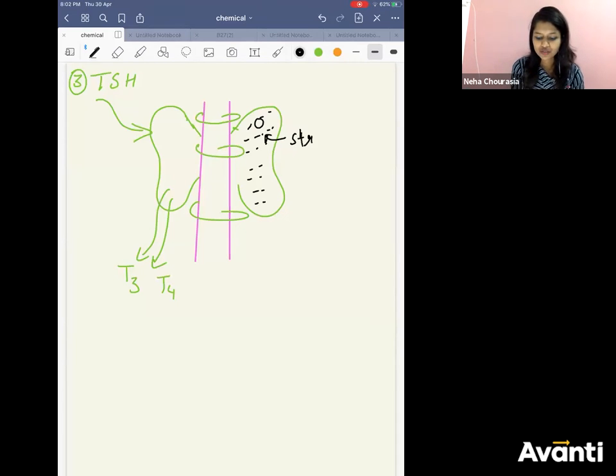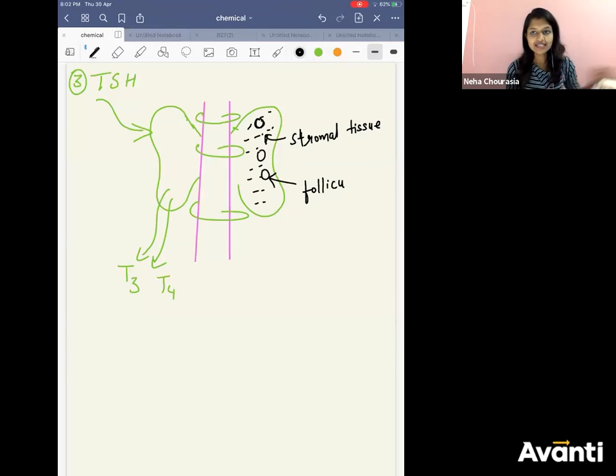In the stromal tissue, you have two types of cells. One is in the form of follicles, called follicular cells.